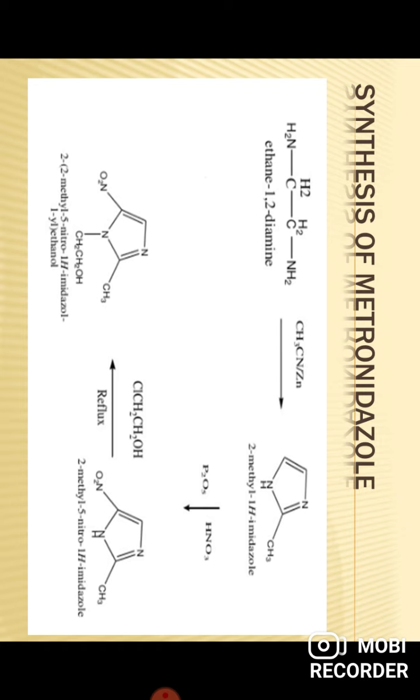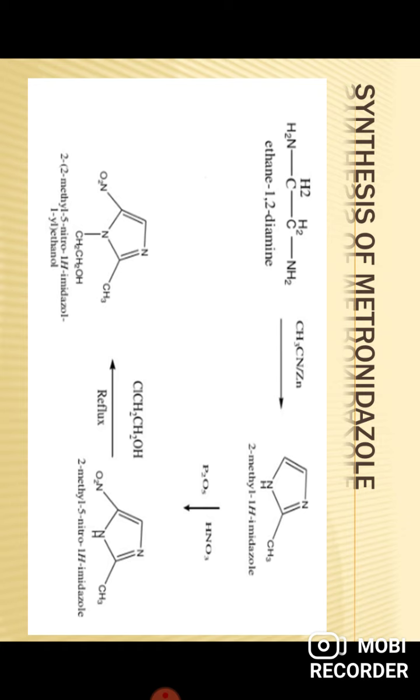The mechanism of metronidazole is that it diffuses passively into the bacterial cell, and it undergoes chemical reduction by ferredoxin with the help of the oxidoreductase enzyme, reducing the nitro group to an amine group. Metronidazole can be synthesized from ethane-1,2-diamine in the presence of acetonitrile and zinc to form 2-methyl-1-H-imidazole.